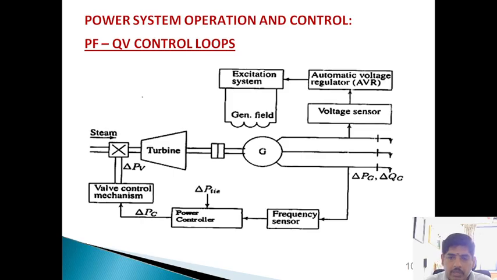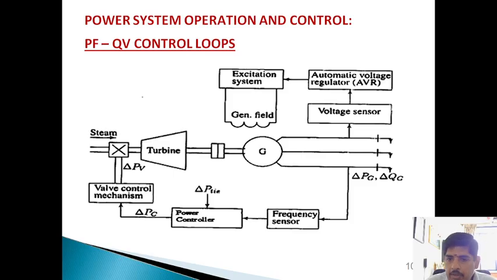If the frequency increases beyond the rated value, we close the valve, so the flow of steam to the turbine is reduced, the turbine speed is reduced, and power generation is reduced. We know that N equals 120F by P, so speed N and frequency F are directly proportional.